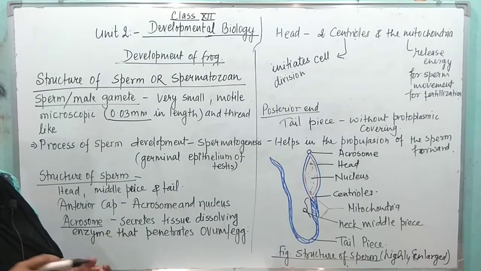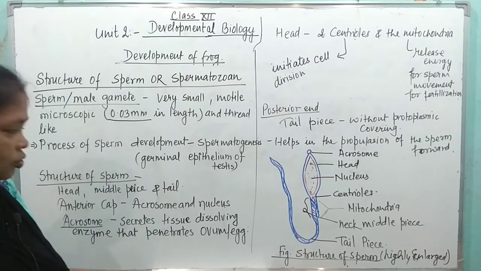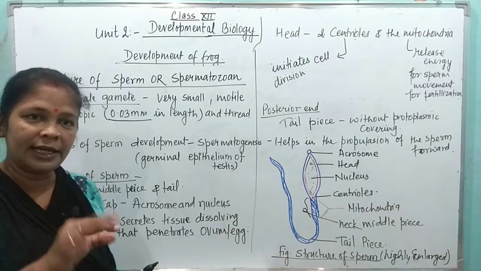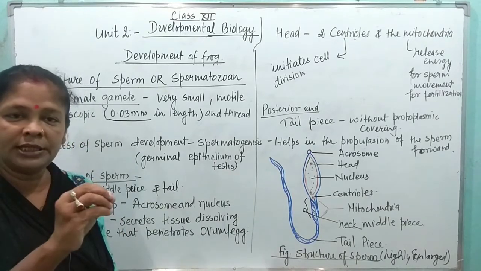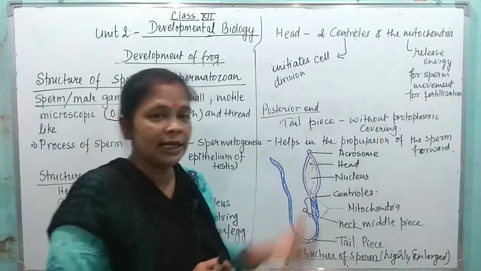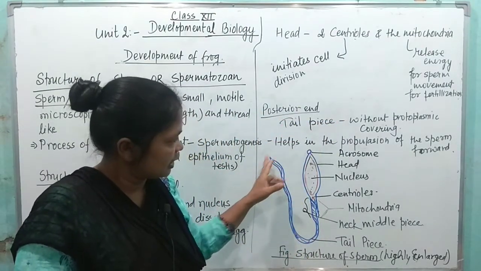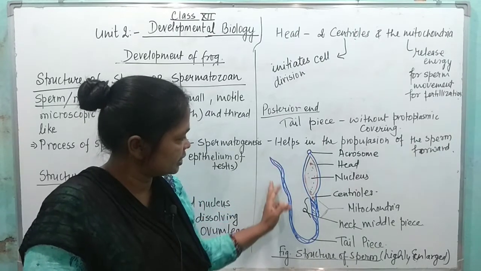Acrosome is secreting a dissolving enzyme which is used to penetrate the ova or the egg, and the sperm is entering inside the ova. Now posterior end, that is tail piece. This is anterior region and this is the posterior region.